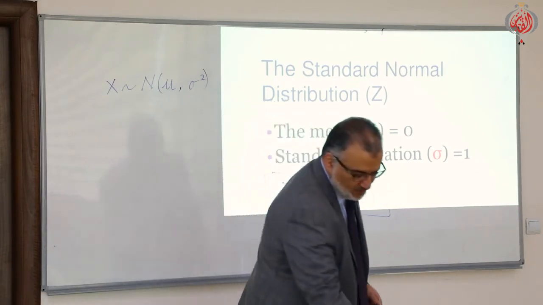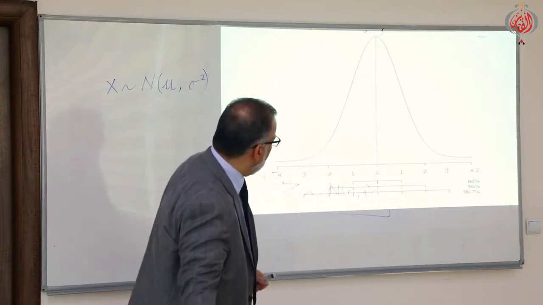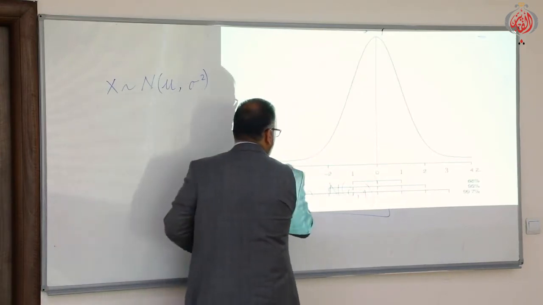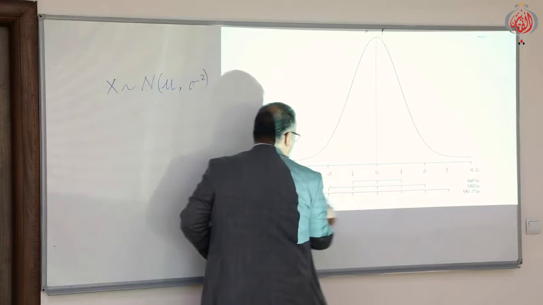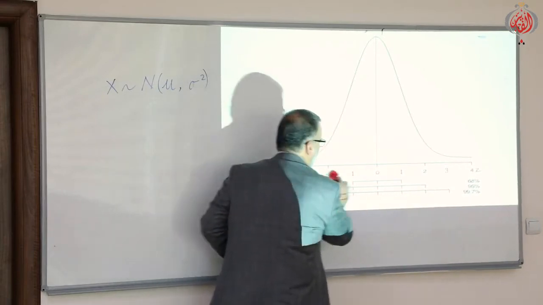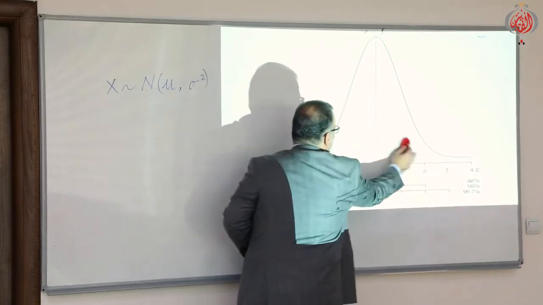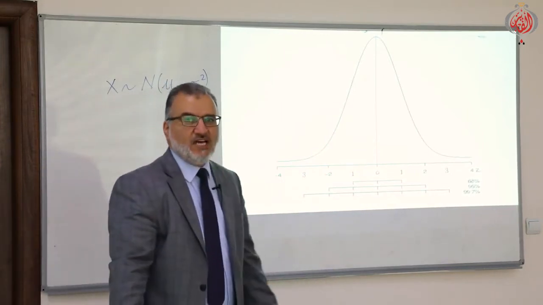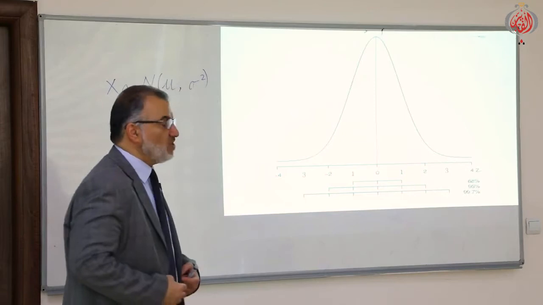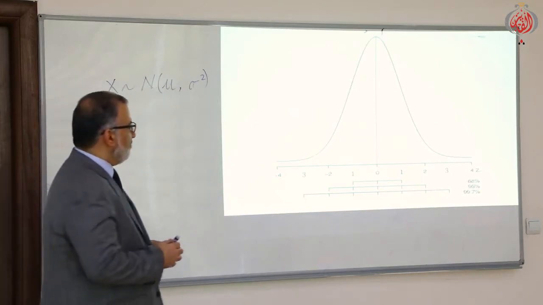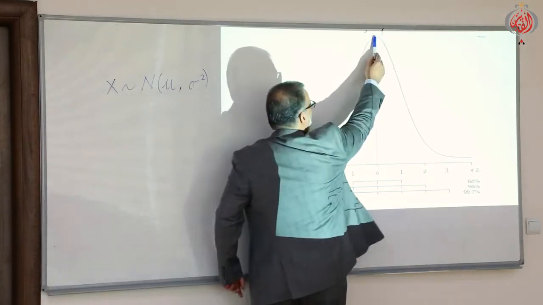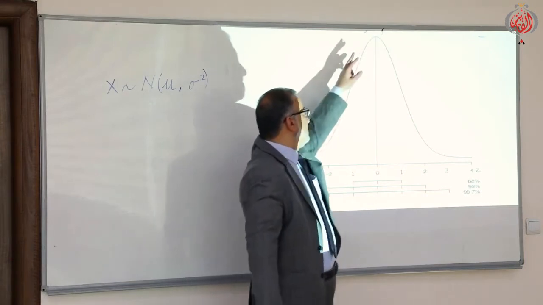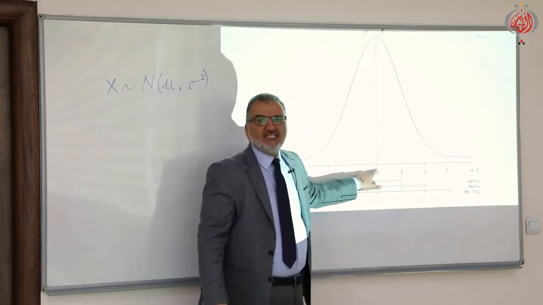Okay? Next. Now, this is the curve of the standard normal distribution. Look here. How did we know? First of all, this is central. This is the mean. What's the value of the mean? It is 0.